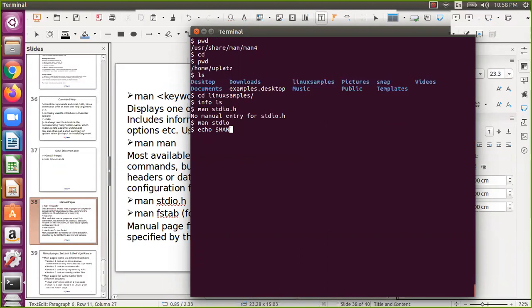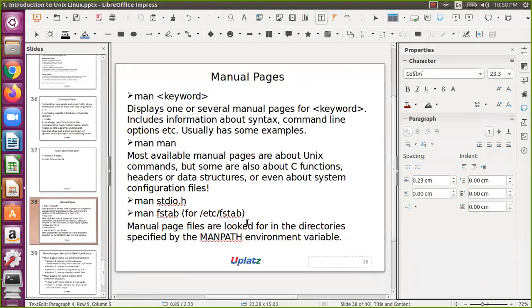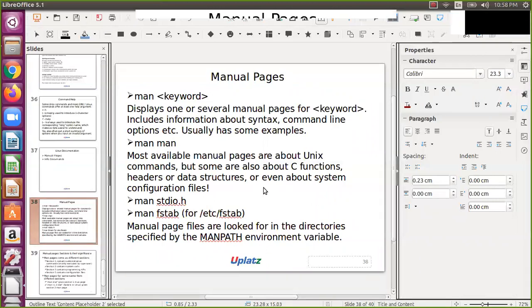But let us check here with man path. Manual pages are looked up in the directories specified by the MANPATH environment variable. We have not set that, so by default you can check in /usr/share/man. That is the default, but if you want, you can configure it through this environment variable.